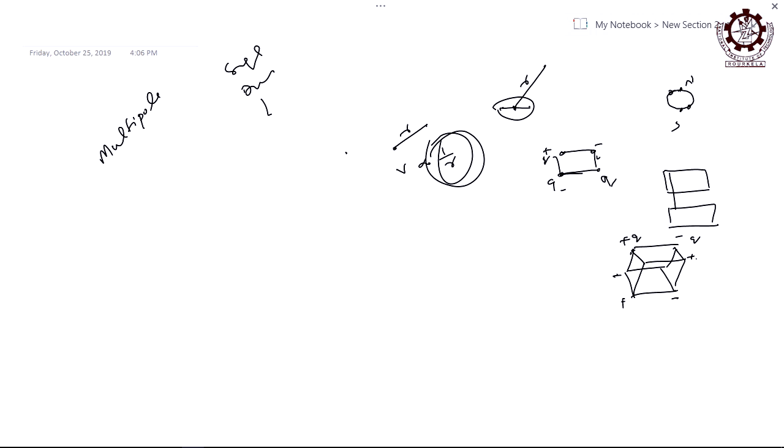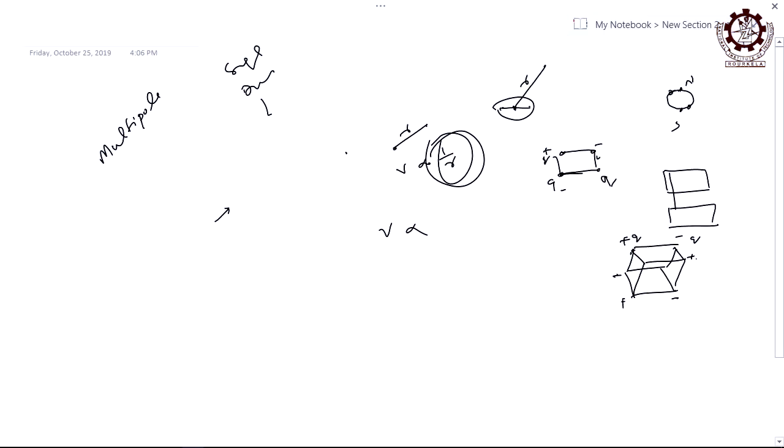But the question is now to get the relation for potential with respect to this kind of groups, because these are important in atomic and molecular physics. Atomic and molecular physics are very much relevant to these terms: dipole, monopole, quadrupole, octupole, right.